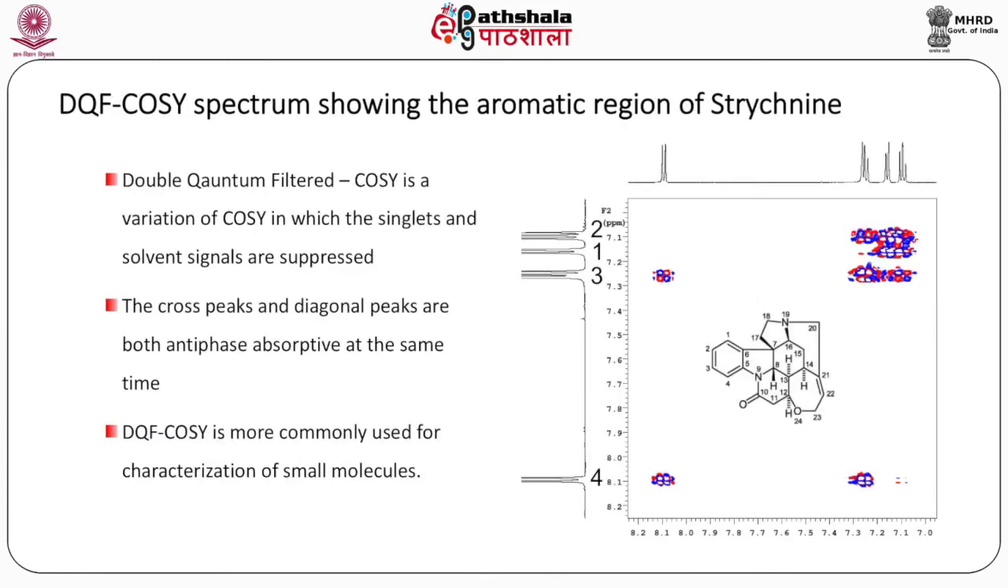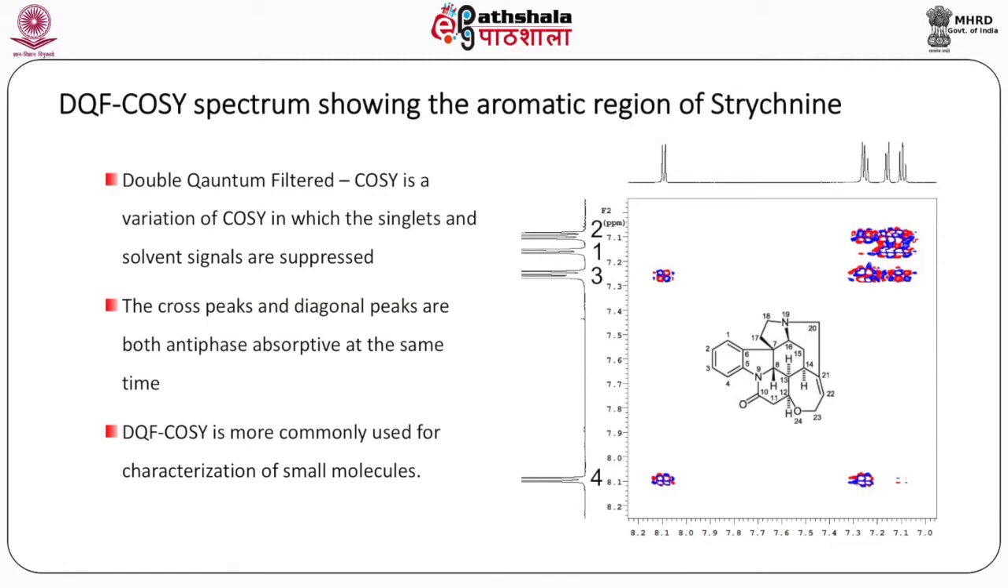Double quantum filtered COSY is a variation of COSY in which the signals from singlets and solvent signals are suppressed. The cross peaks and diagonal peaks are both antiphase absorptive at the same time.